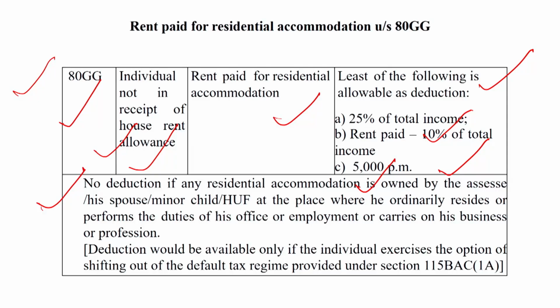Dear students, this deduction is also eligible when the assessee opts for the new tax regime or, exercising the shifting out, under Section 115BAC subsection 1A. Okay students, so now I hope you got the rule and provision of Section 80GG. 80GG is also a part of tax avoidance and tax planning.